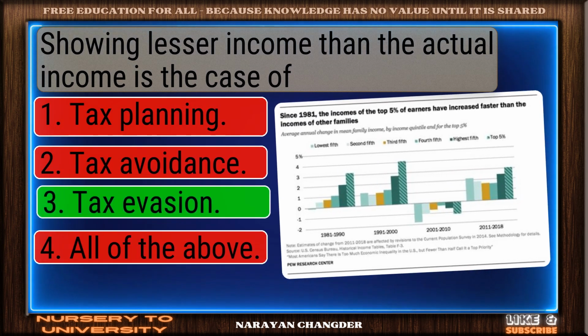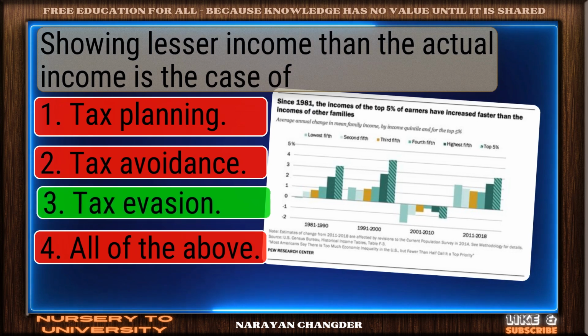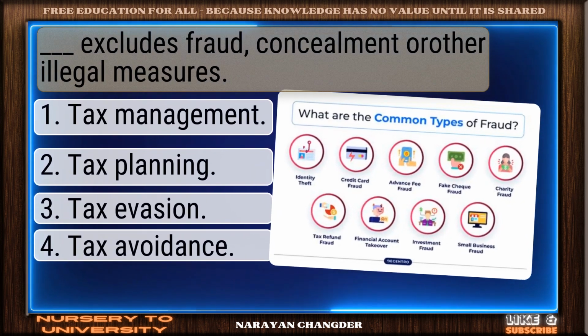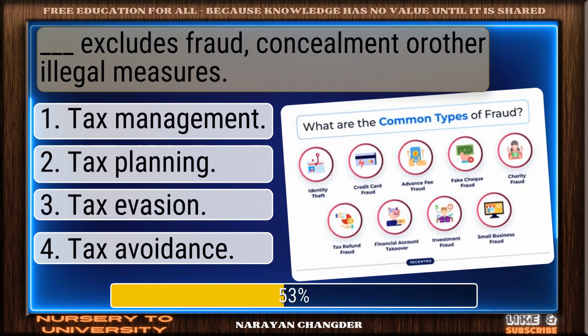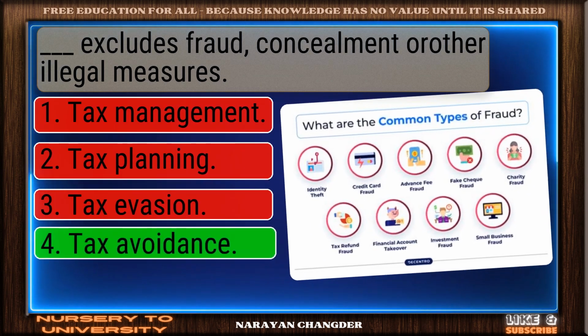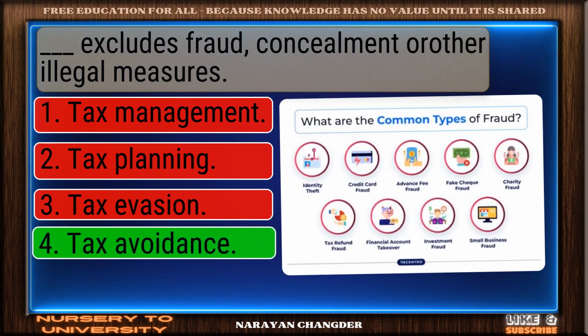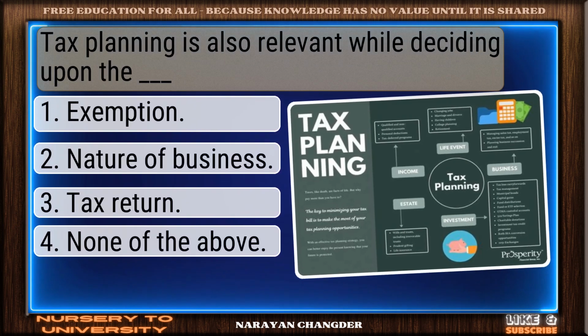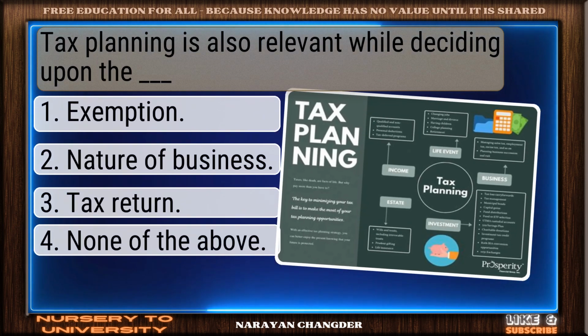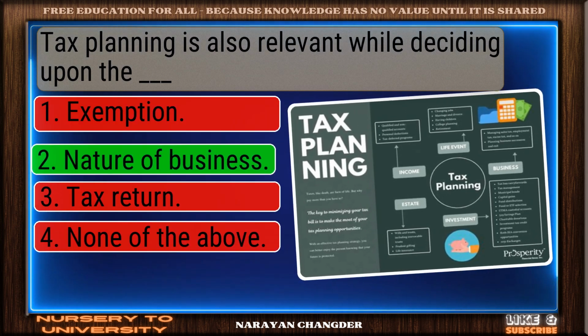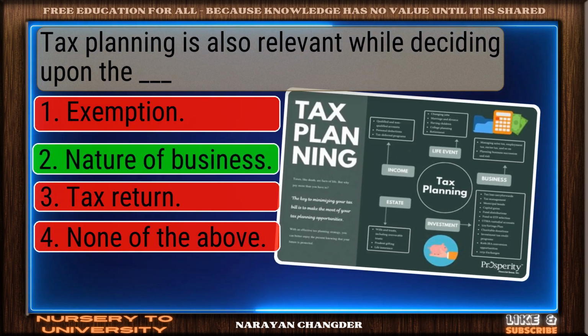Excellent choice. Tax evasion is the right answer. Dash excludes fraud, concealment, or other illegal measures. Nice selection. Tax avoidance is the correct and valid answer. Tax planning is also relevant while deciding upon the dash. Good thinking. Nature of business is the right answer.